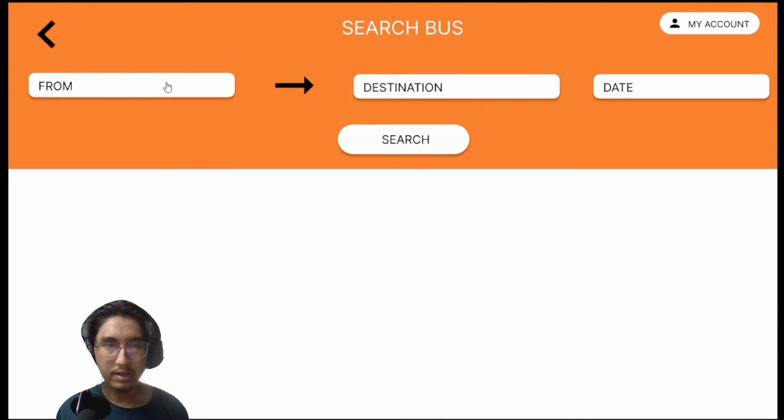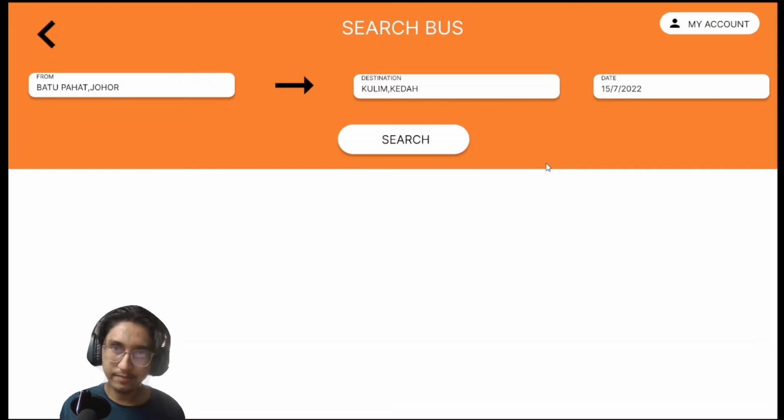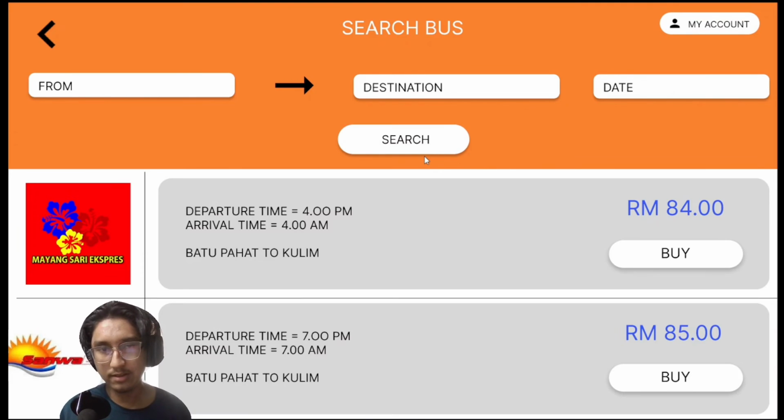So for example here, the user is from Batu Pahat, and the user wants to go to Kulim, Kedah, and what is the date of departure? 15th of July, right? So the user presses the search button, and the system will list out the buses that are available and the ticket prices.